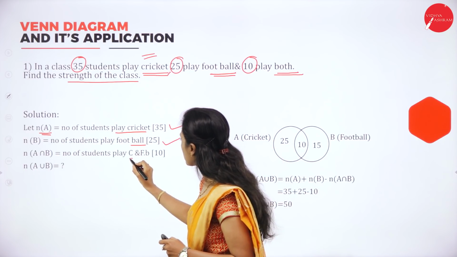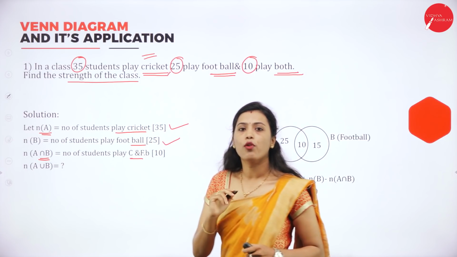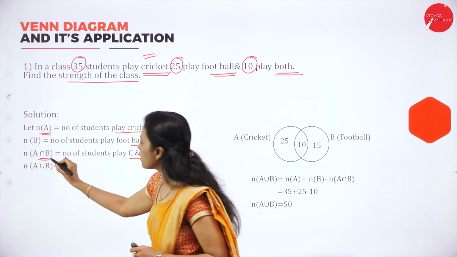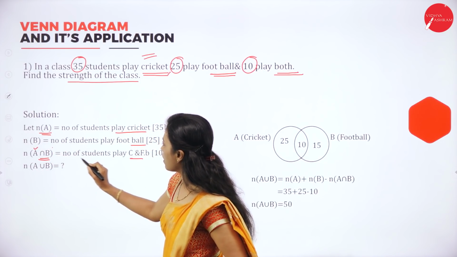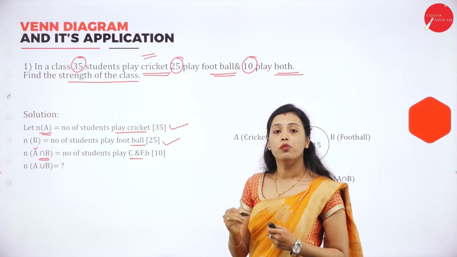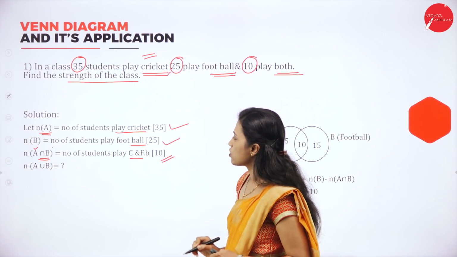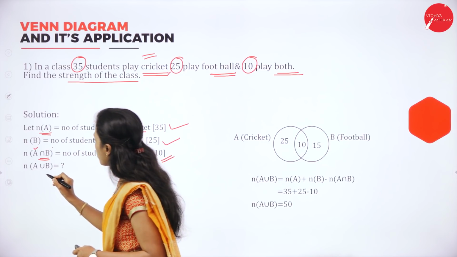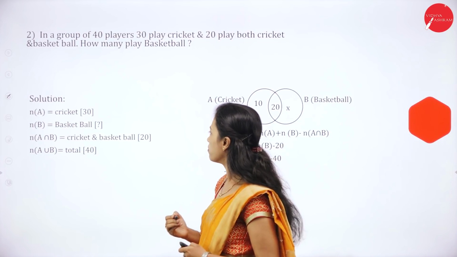Common means intersection. So A intersection B is equal to the number of students who play both cricket and football, that is 10. So here we have to find out total strength. Total means A union B.